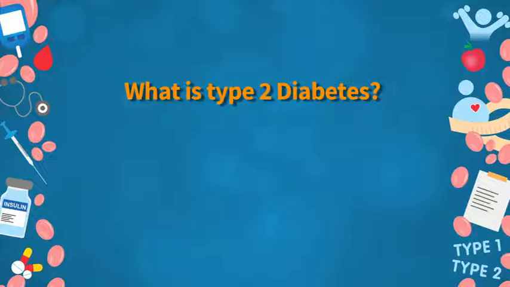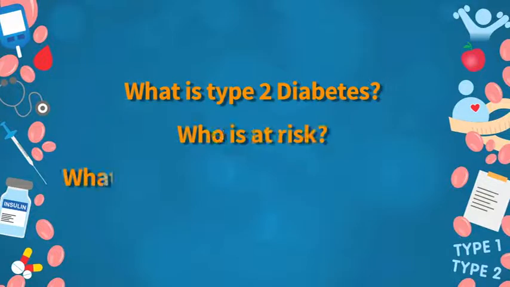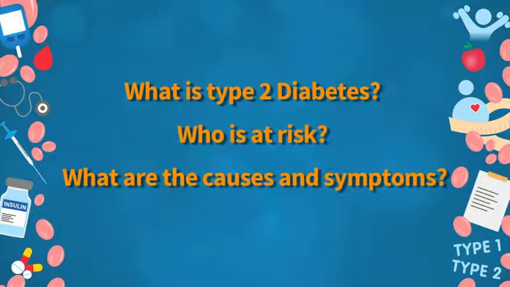What is type 2 diabetes? Who is at risk? What are the causes and symptoms? So type 2 diabetes is the type of diabetes which occurs in the vast majority of diabetic individuals. The overwhelming majority, whether you look at statistics worldwide, the overwhelming contributor to the burden of diabetes is type 2